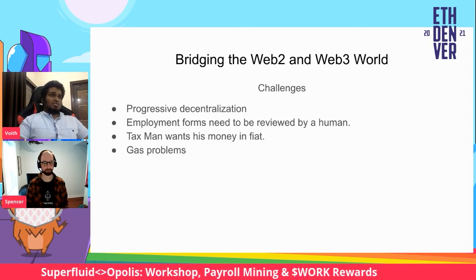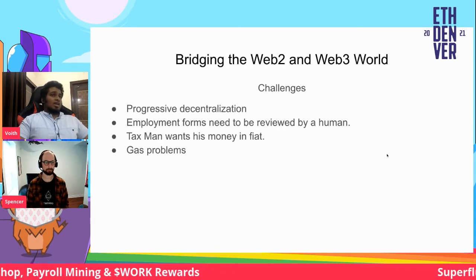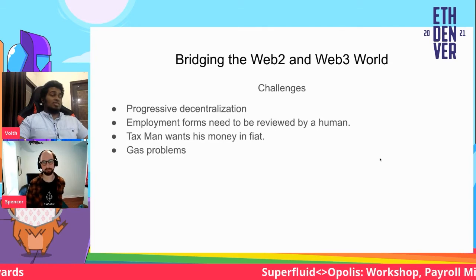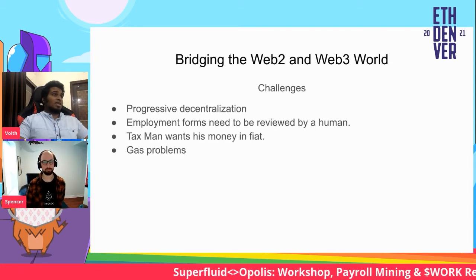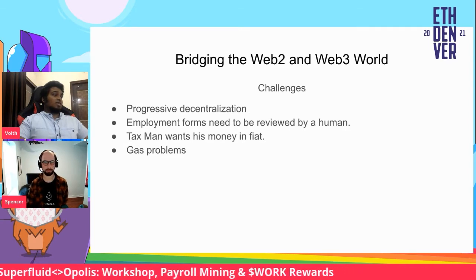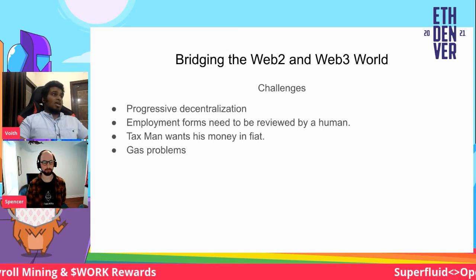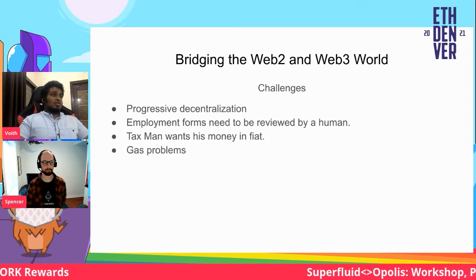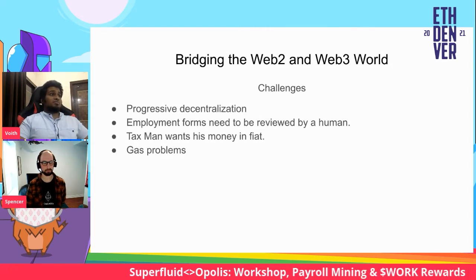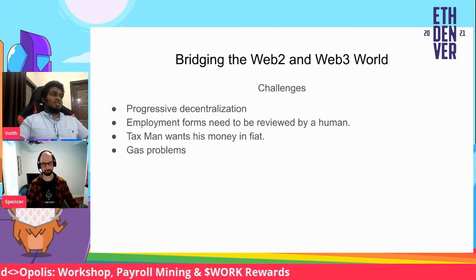And what are the different challenges there if, say, Opolis has to become fully decentralized? Opolis doesn't say that it is decentralized now, but it aims for progressive decentralization. And the thing with payroll or anything is that you have to fill in a bunch of text forms, and a human has to review those forms. And a taxman wants their money in fiat right now. And come on, let's face it, crypto is not a mainstream currency yet, right?